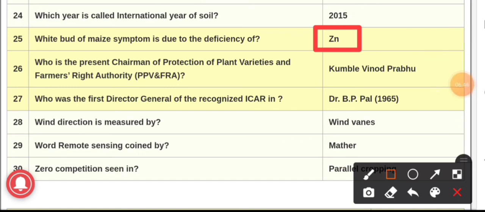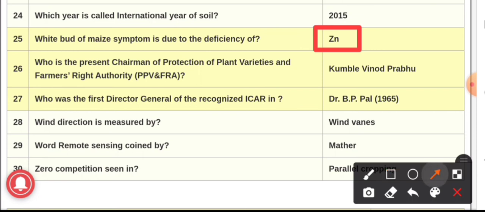The symptoms appear in the younger leaves and include chlorosis between veins, and the deficiency of zinc causes several diseases like Khaira disease of rice, white bud of maize, mottle leaf or frenching of citrus. These all are the diseases which are caused due to the deficiency of zinc.